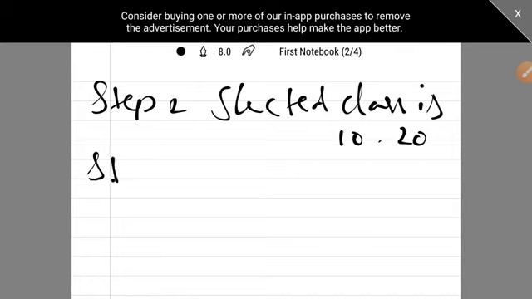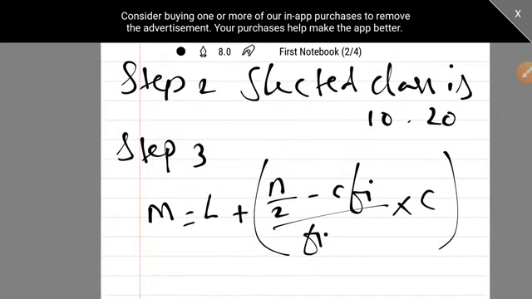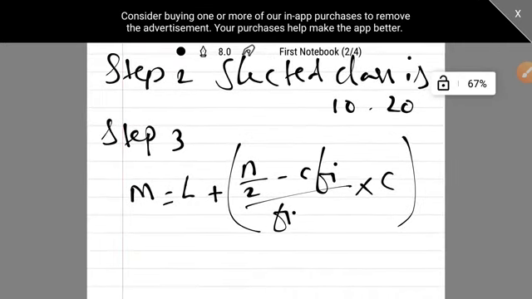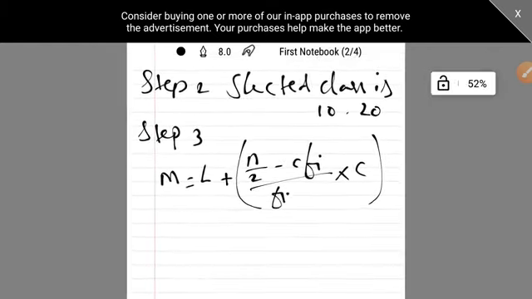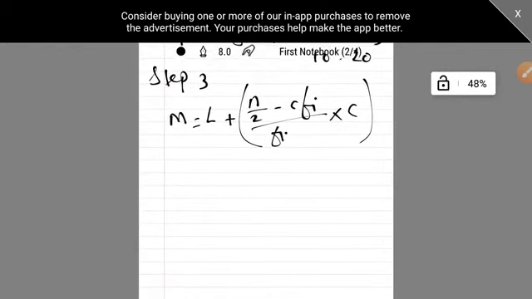Now step 3 is to find median. What is formula for median? It is equal to L plus n by 2 minus CFI upon FI into C. Okay, so this is your formula. It is value of m is equal to L plus n by 2 minus CFI upon FI into C. Now what is L?